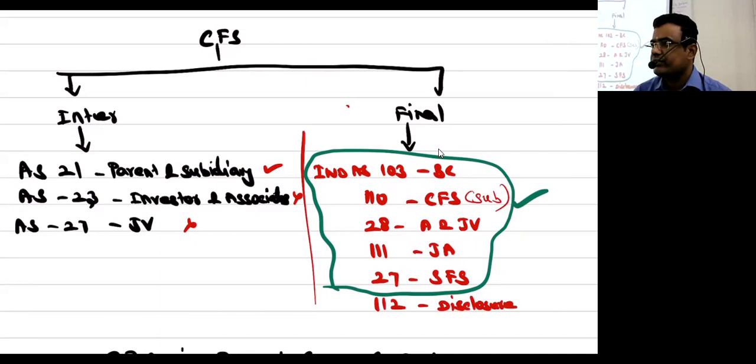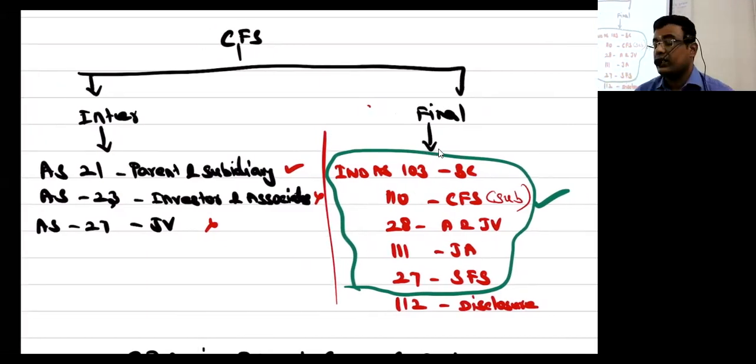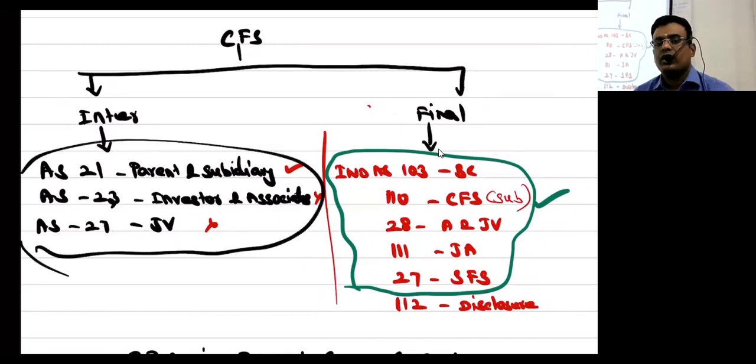Now in Inter you would have studied, but I don't know how many of you did. AS 21 is parent subsidiary, AS 23 is investor and associates, AS 27 is joint venture. These were the standards which talk about consolidation at Inter level. I have not written the full heading of the standards. 21 is parent subsidiary, 23 is associates, 27 talks about joint venture.